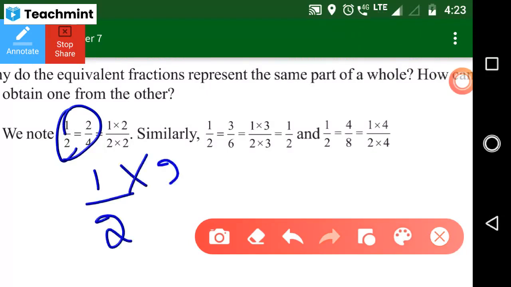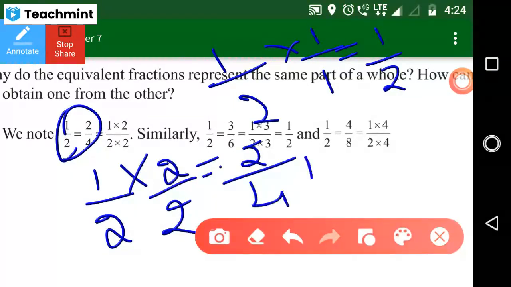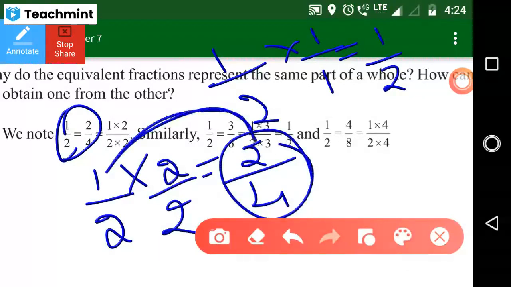You multiply and divide by 2. Why do we start from 2? Because 1 by 2 multiplied by 1 by 1 gives the same answer, there is no change. So 2 ones are 2, 2 twos are 4.